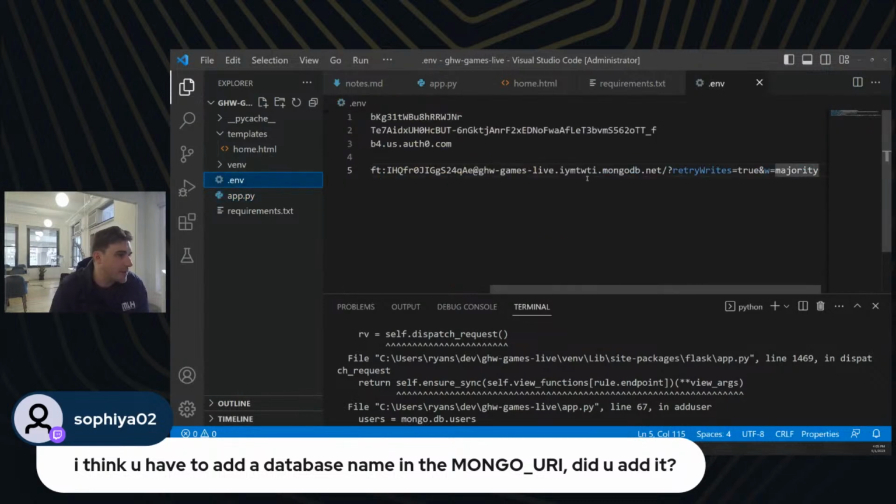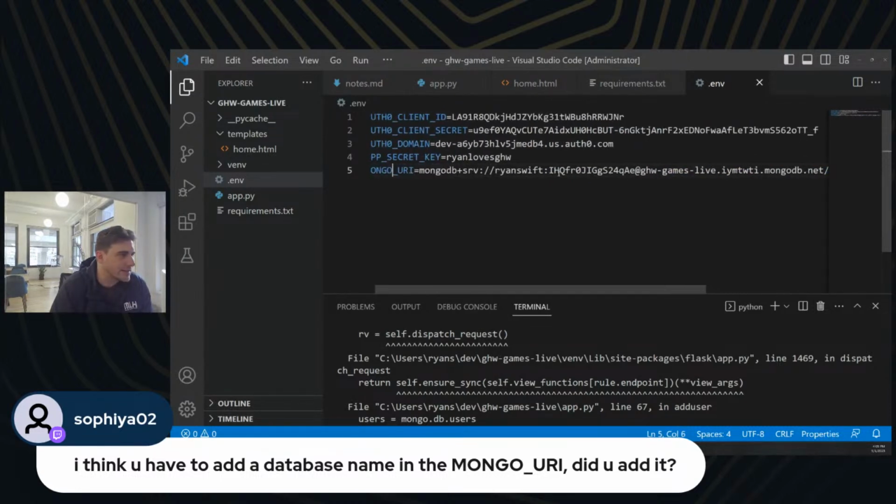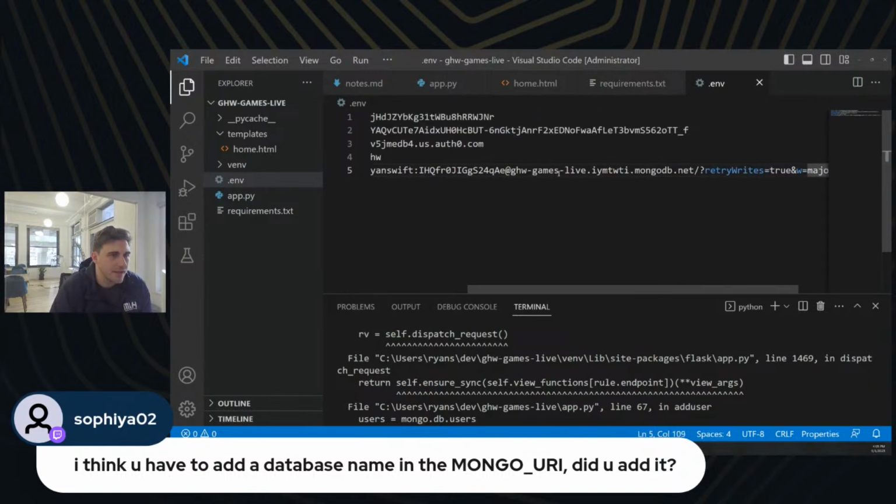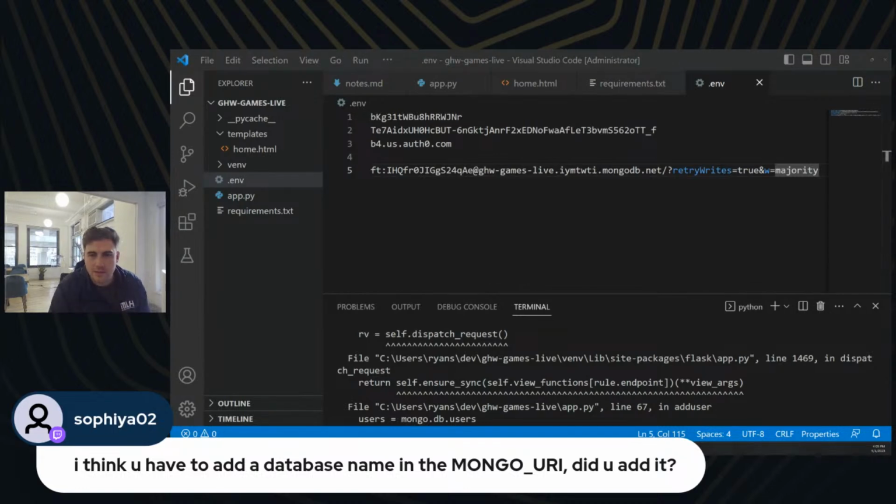Let's take another look at our environment variable here. That looks like it's got what it needs, right? It's super zoomed in, so I'm just trying to see. Let me see what my environment variable was at home. I don't know that I do. But I think it's our Mongo after the slash before the. I don't think you need to add anything here. Am I crazy?